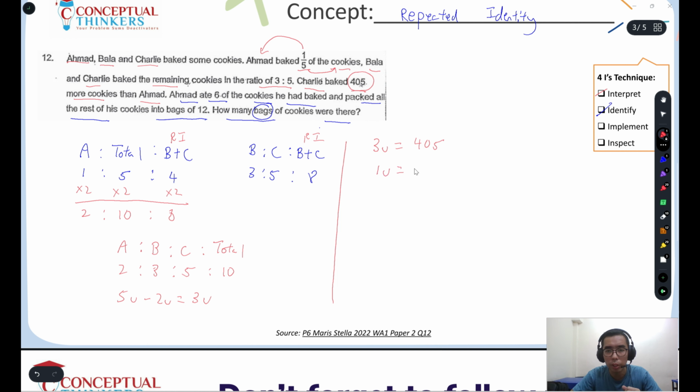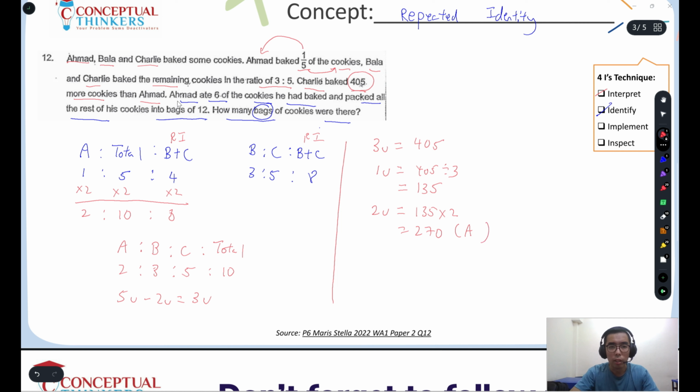So 1 unit will be equal to 405 divided by 3. So you can use our calculator to do the calculation. 405 divided by 3, we get 135. Okay, so this will give me the value of 1 unit, but I need Ahmad's units, so I need to find 2 units. So I will just take 135 times 2. So I'm going to get 270. So this will be the quantity for Ahmad.